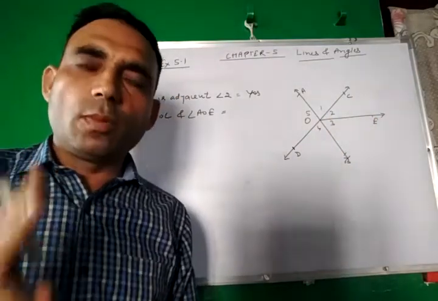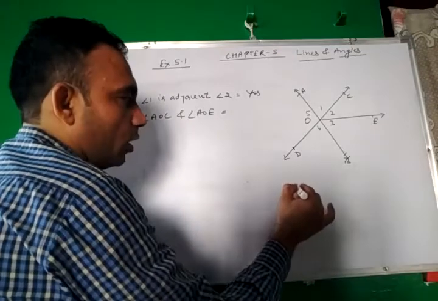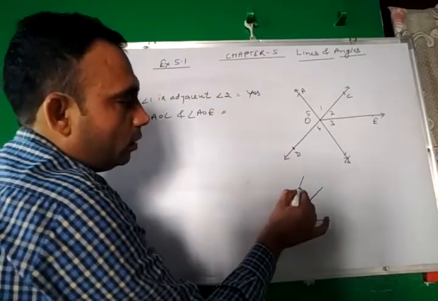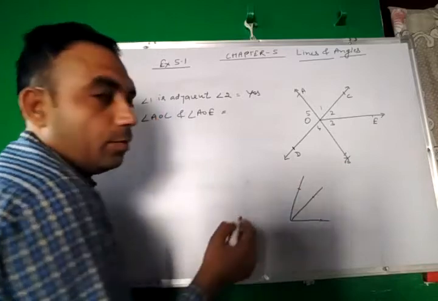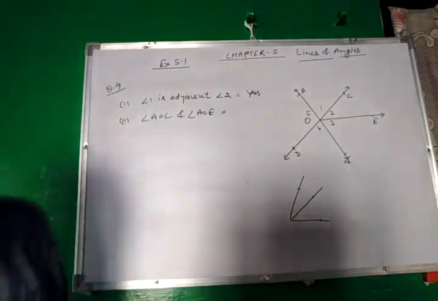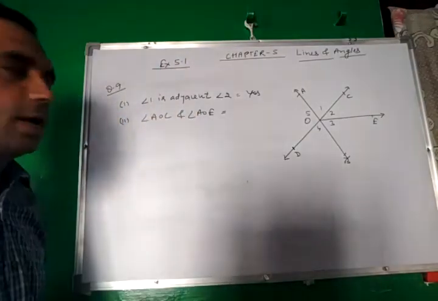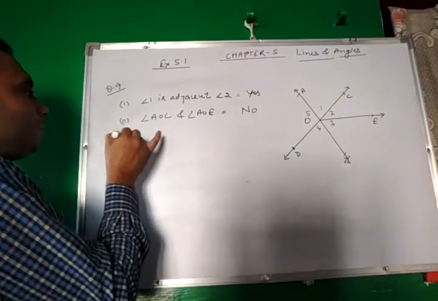There must be three properties for two angles to be adjacent. What are the three properties? One ray should be common, one vertex should be common, and the common arm should be in between the non-common arms. Then both angles will be adjacent, otherwise not. Here the common ray is not in between, so the angles are not adjacent. So these are adjacent? No.